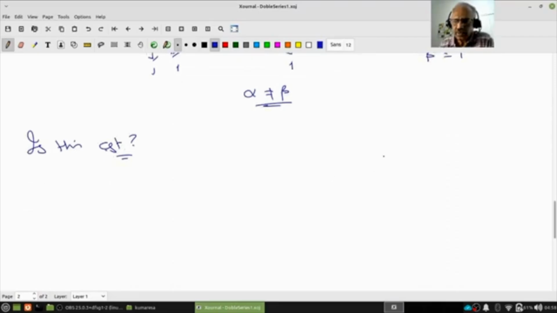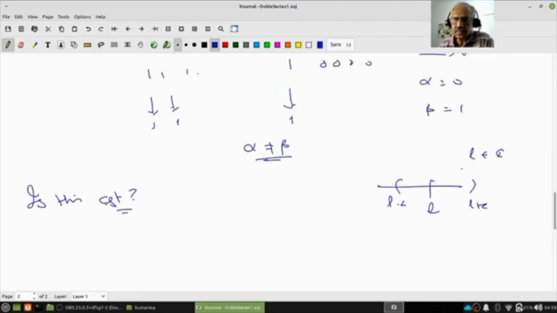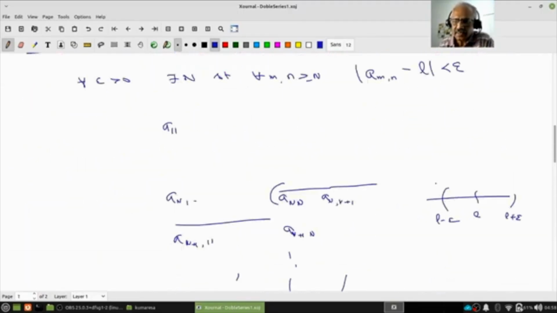Why? Suppose there is an L in C. Remember, these are all real numbers, so if the limit exists, it should be L; if you want, you can take L in C also, it doesn't matter. Now let's look at L minus epsilon to L plus epsilon. In the above case also I should have said this. Then after N, all my a_mn should lie in this disk.